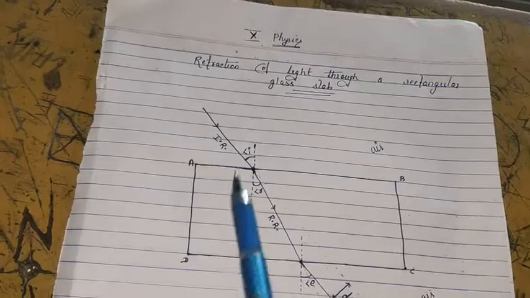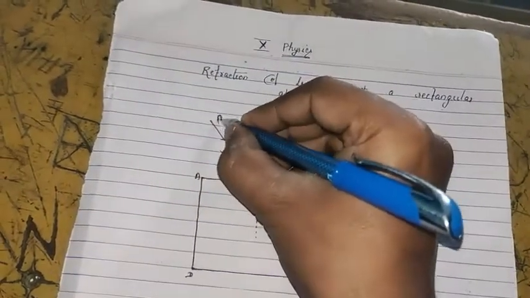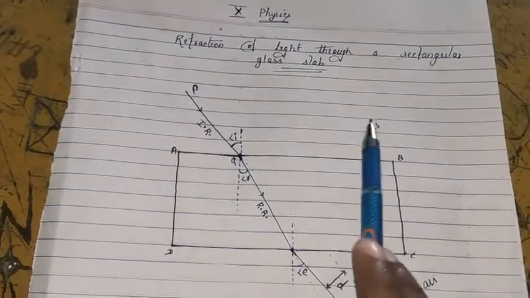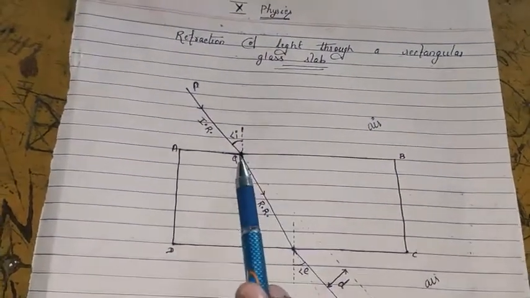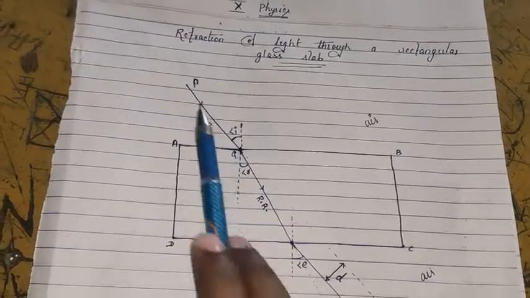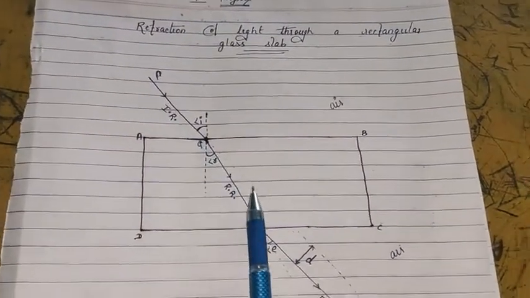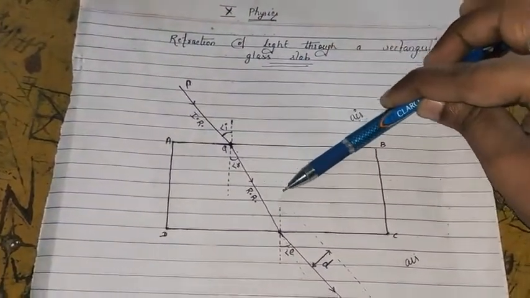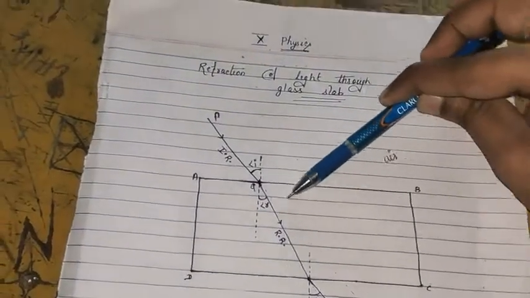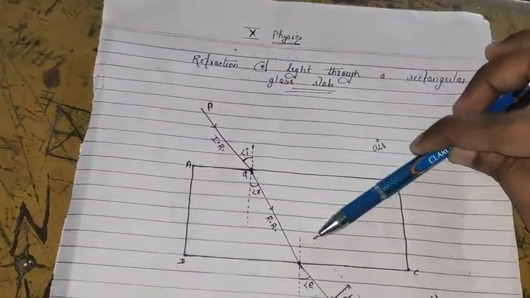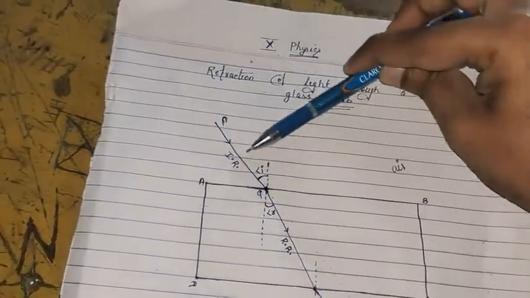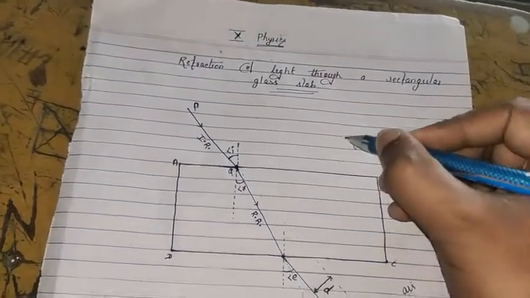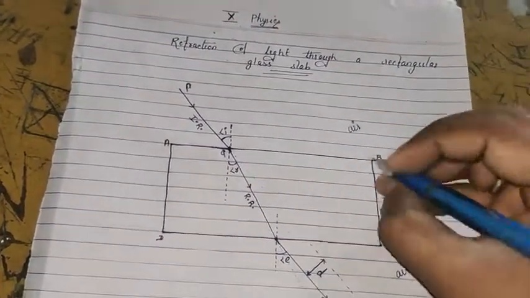Now see, if PQ is the incident ray which is moving from air to glass, then point Q is the point of incidence. So this incident ray should pass through a straight line, because light always travels along a straight line path. So this should be the real path of the ray of light. It should go along this path, but it does not happen so, because the medium has been changed. The light has moved from air to glass.